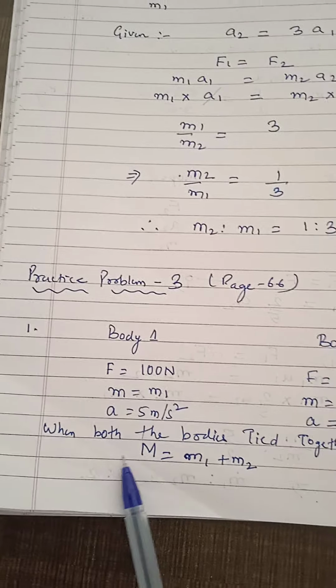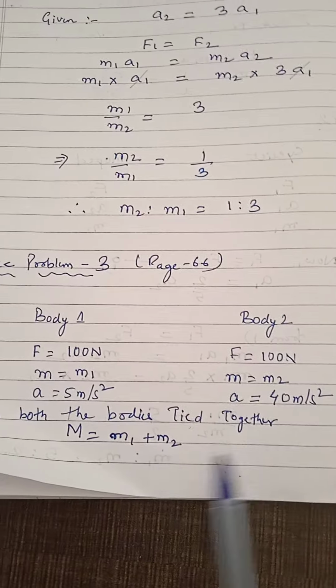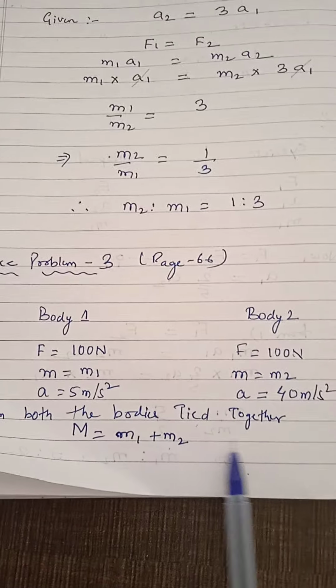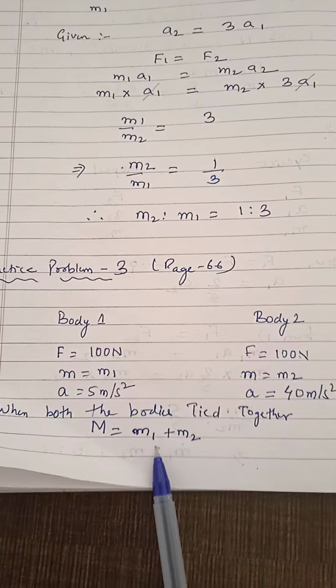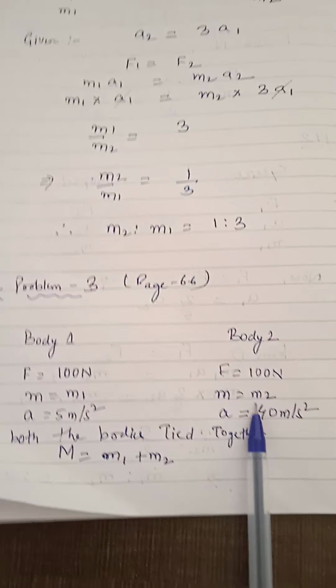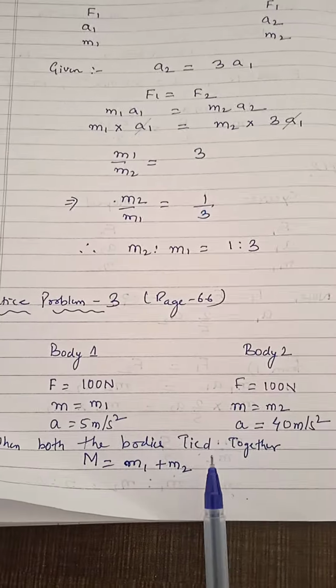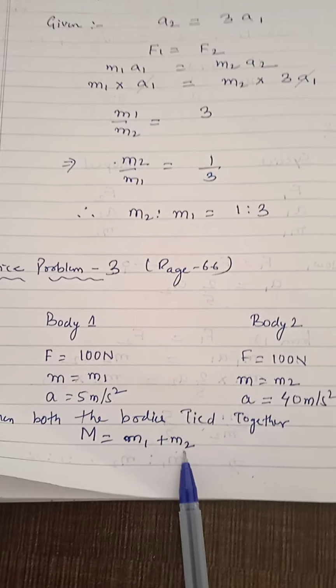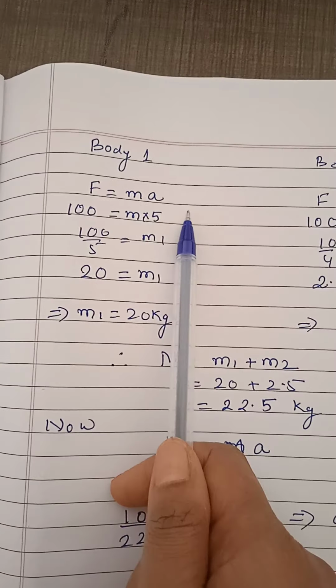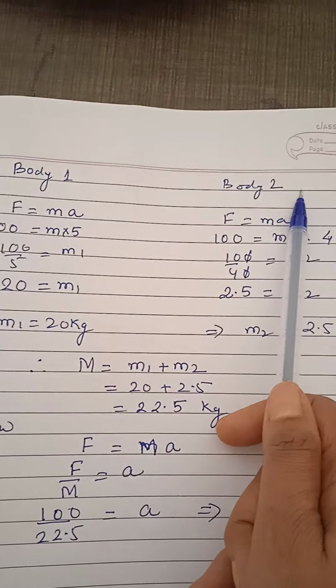Now when both the bodies are tied together, then the total mass of this combination will be what? M1 plus M2. But M1 value is not given, M2 value is also not given. So what will we do? We will find M1 and M2 by the formula F equal to ma, same for body 1 and body 2.